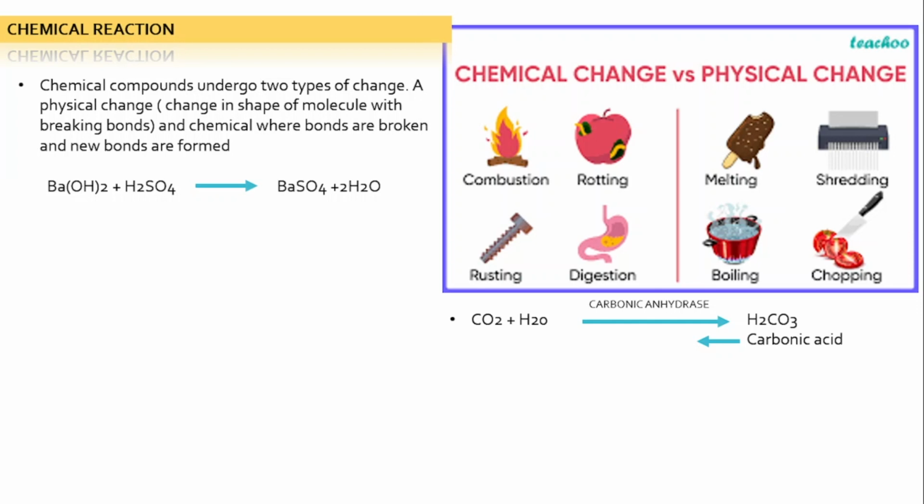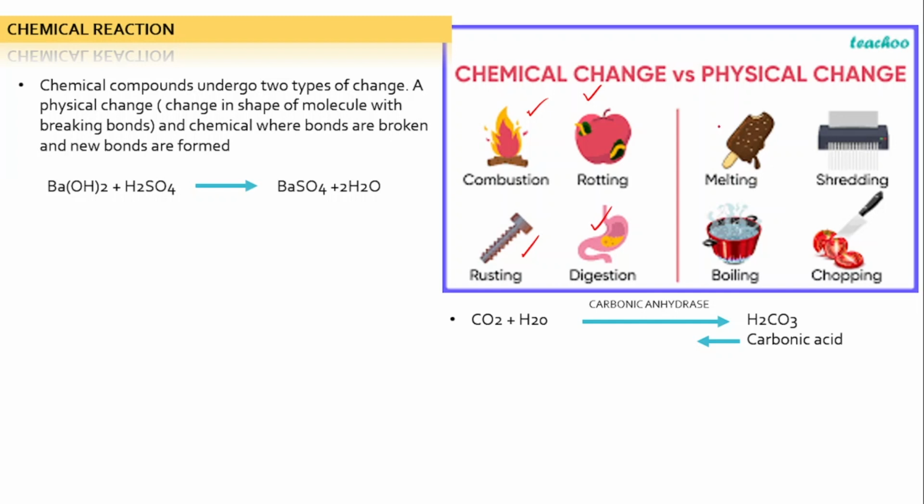Okay, we see in chemical change we have combustion, rotting, rusting, digestion. Here in rotting, the microorganisms break down the larger molecules into smaller molecules. Same in digestion also. Here also in rusting same, in combustion too same. But in physical change we have melting, shredding, boiling, chopping. So melting, what is happening? It is turning into liquid, from solid to liquid.